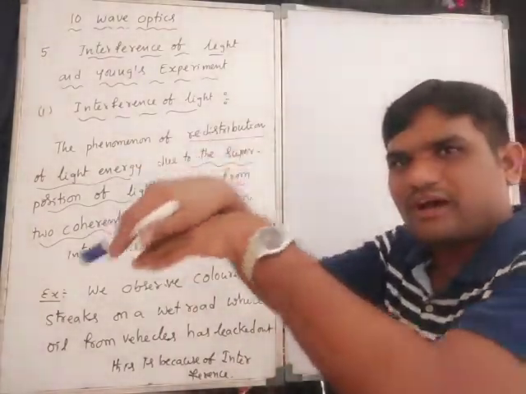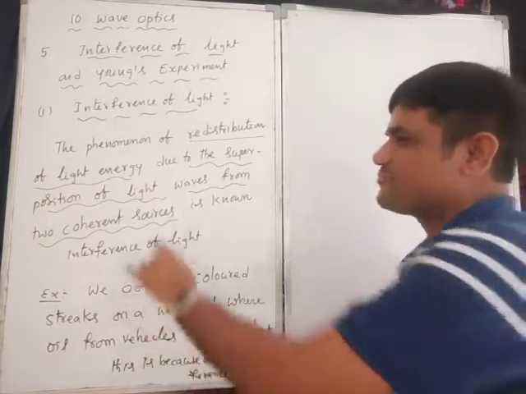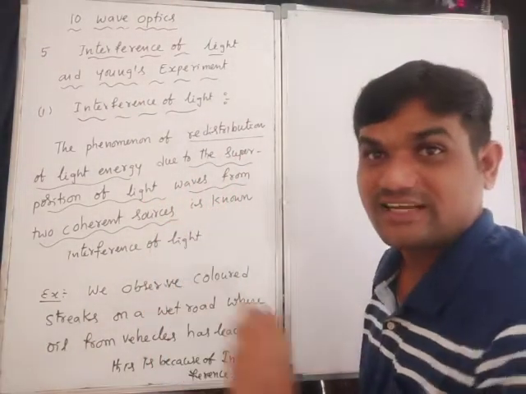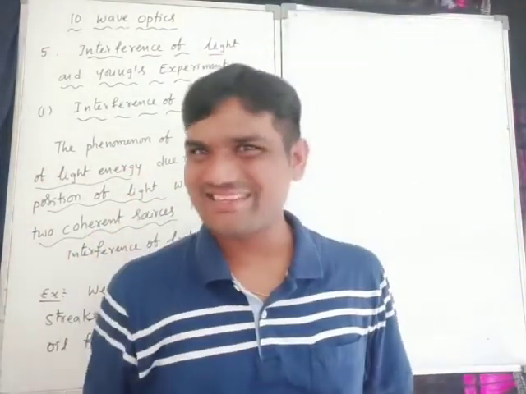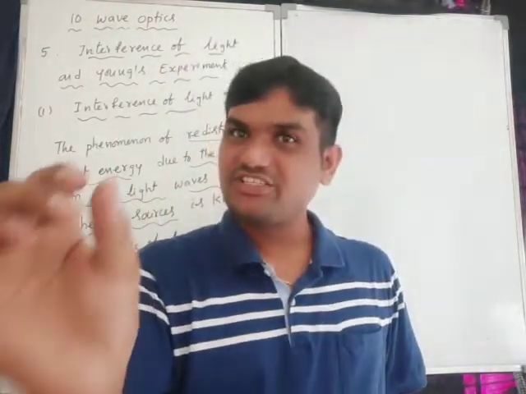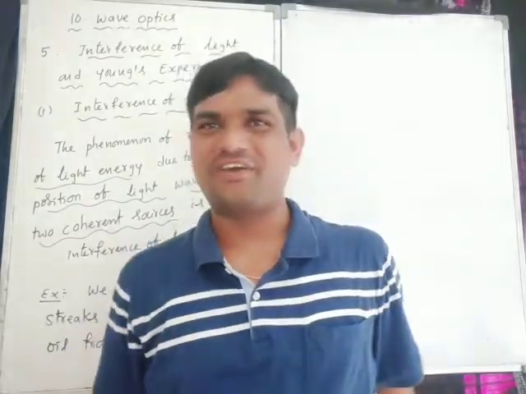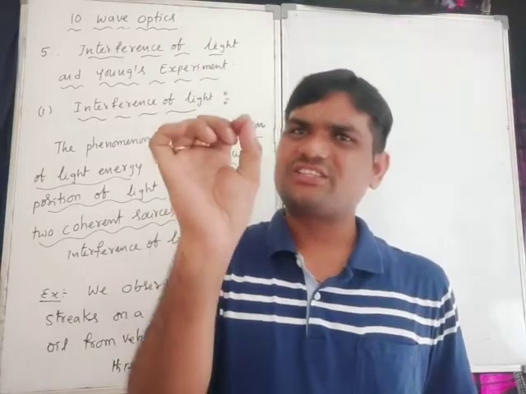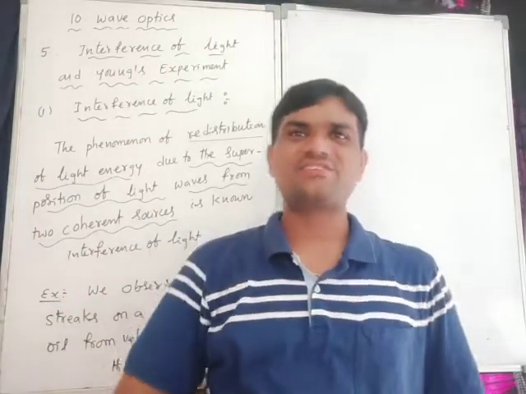Superposition of light waves from two coherent sources. That means the lights interfere. The interference can be constructive, meaning constructive interference, or destructive, meaning destructive interference. So here also we can classify interference into two types: constructive interference and destructive interference.